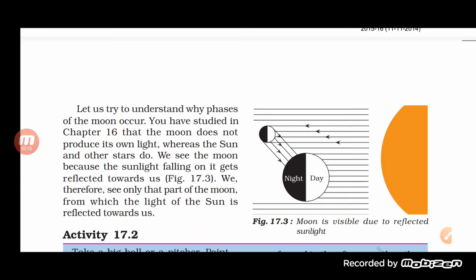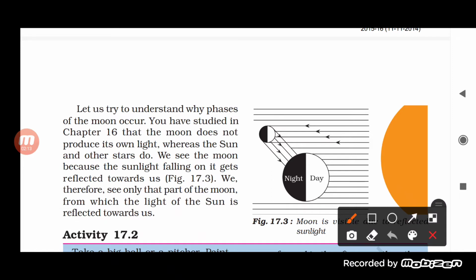So basically, see this, the phases of the moon occur because the moon does not produce its own light, whereas the sun and the other stars do. Moon does not have its own light, while the sun as well as the stars have their own light. You have heard about luminous objects and non-luminous objects, and a natural non-luminous object is what? That is the moon. While sun and stars are what? They are luminous objects because they can emit their own light.